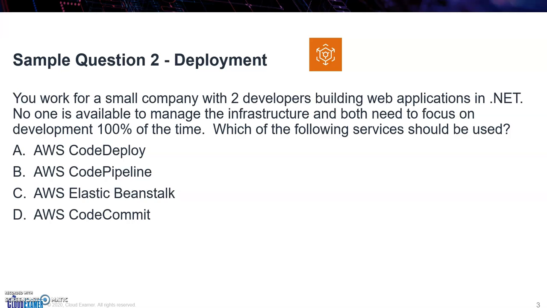Now let me go down to Code Commit. Code Commit is just like GitHub or GitLab. It's going to host your code. So that's not what we're looking for. We're looking for something that will manage the infrastructure for our developers. So the answer is Beanstalk. With Beanstalk, you can focus on your code as a developer, and then let Beanstalk handle the deployment and the infrastructure that goes along with it.